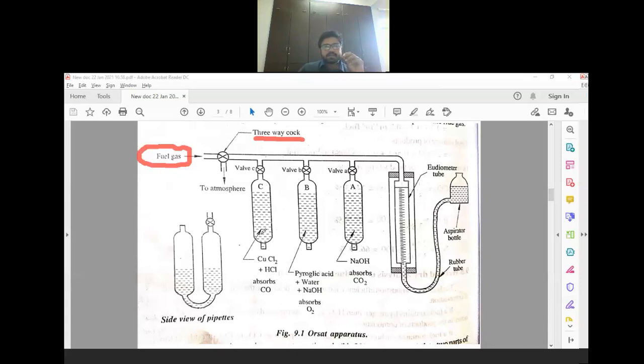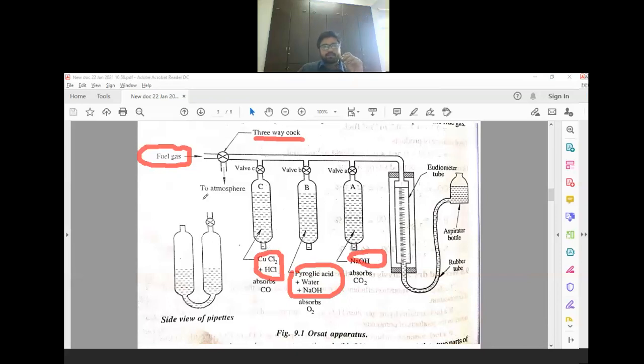And here you can see that different chambers are there. In one chamber, CuCl2 plus HCl is filled. What do we have? CuCl2 and HCl. In this tank we have pyrogallic acid, water, NaOH, and in this one we have NaOH. So different chemicals are there inside the different cylinders.